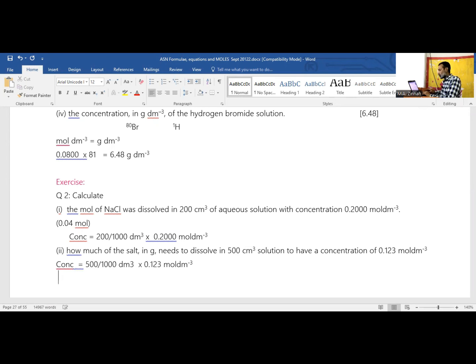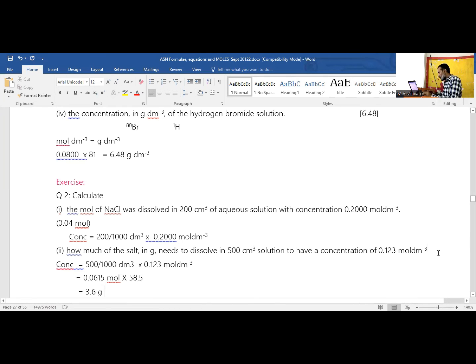So this is dm cube volume, and multiply with concentration. So what do you get here? 0.015. This is mole. But the question asks for mass, right? So you have just calculated mole. For mass, multiply with molar mass, which is 58.5. If you multiply this, what do you get? 3.6. 3.6 gram. So this would be the answer, 3.6 gram.